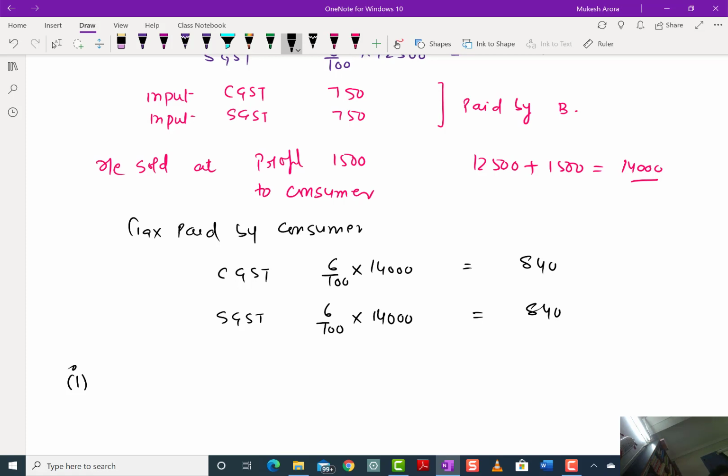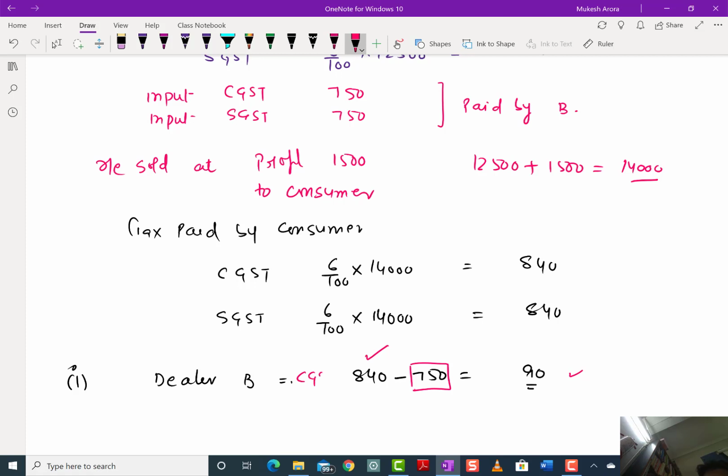Now, the first question was how much tax is paid by dealer B. The amount of tax paid by dealer B to the central government is 840 minus 750, that is 90, because 750 was paid by him already to dealer A and he has received 840, so he has to pay the difference.